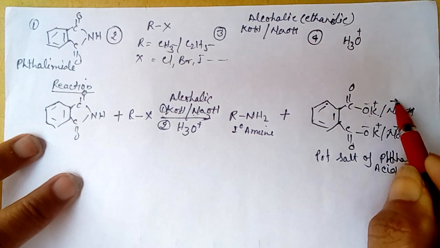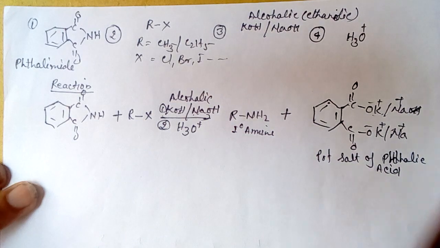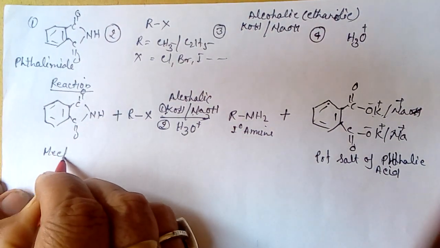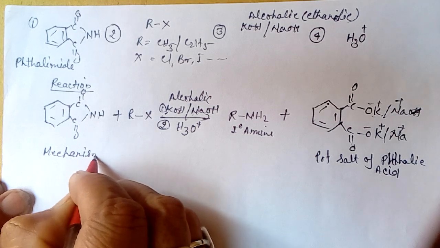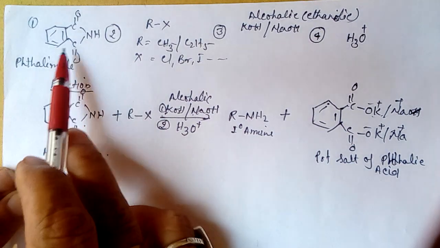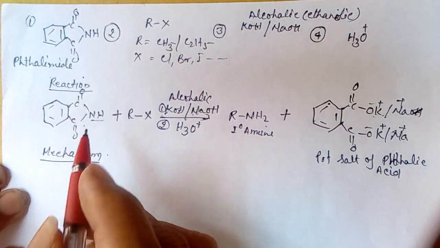Now we come to the mechanism of this reaction. Let's first see how phthalimide is formed.